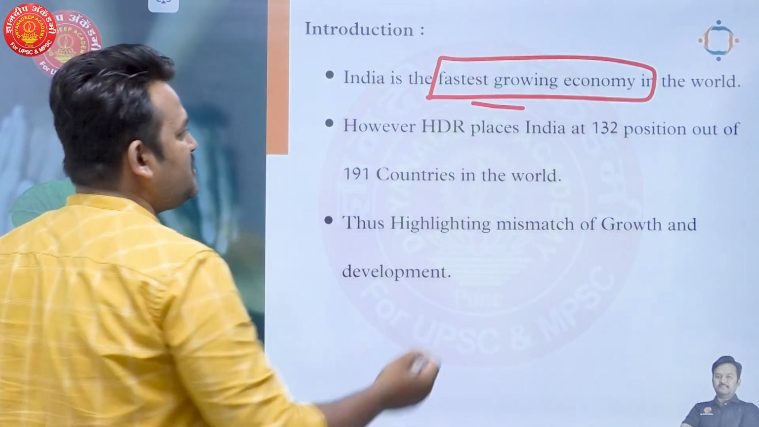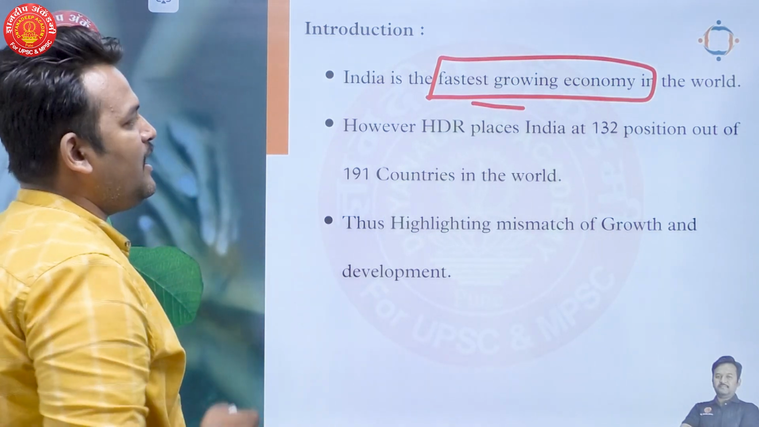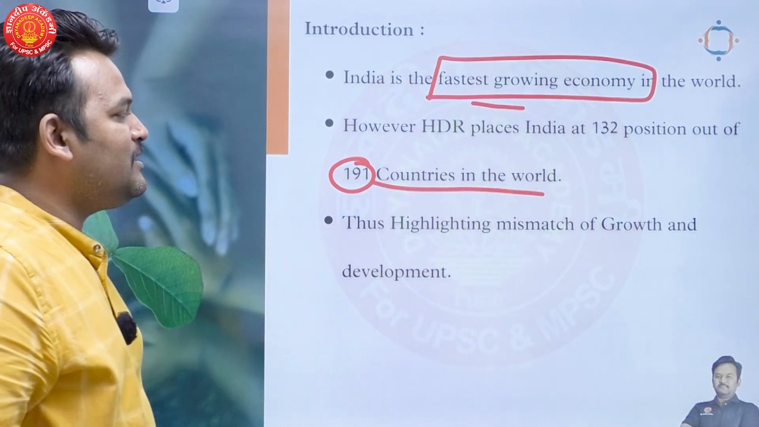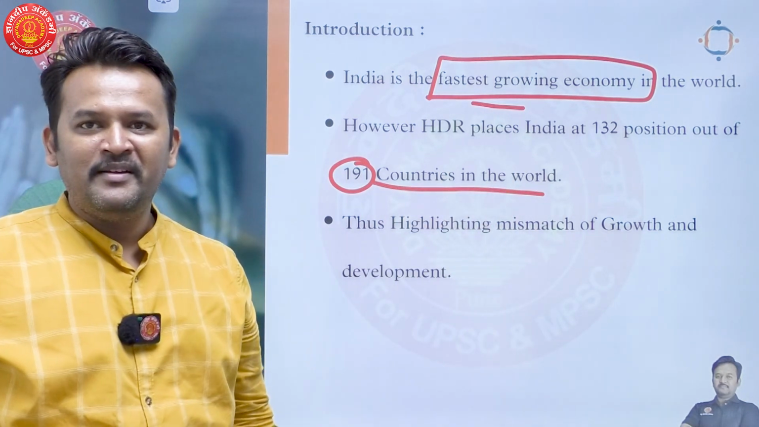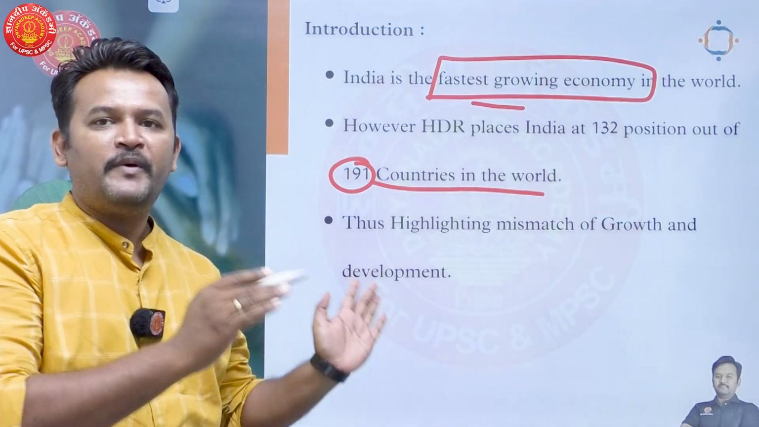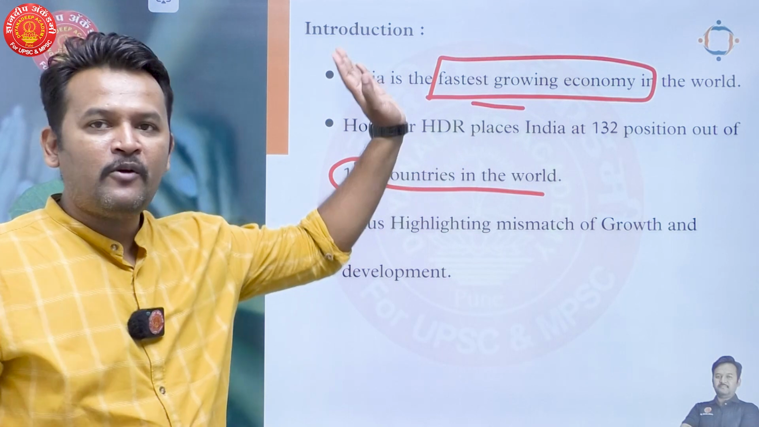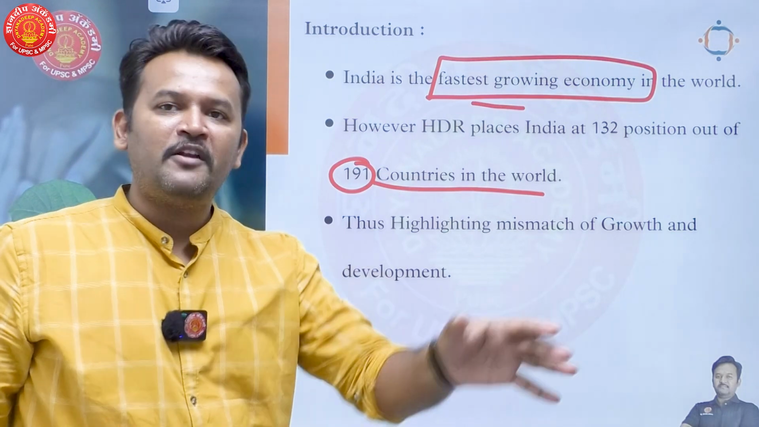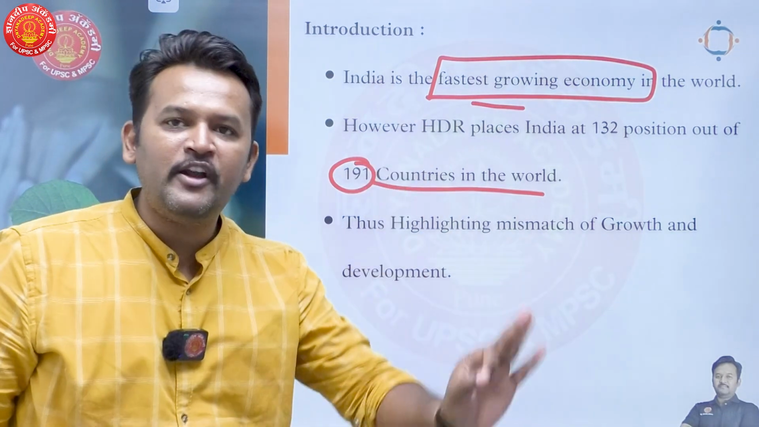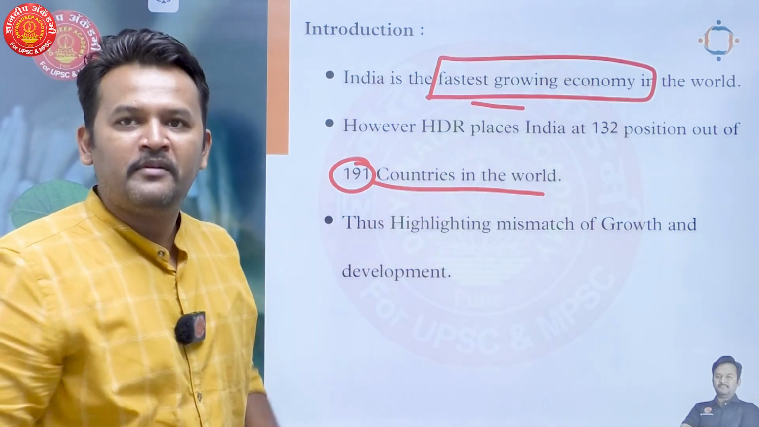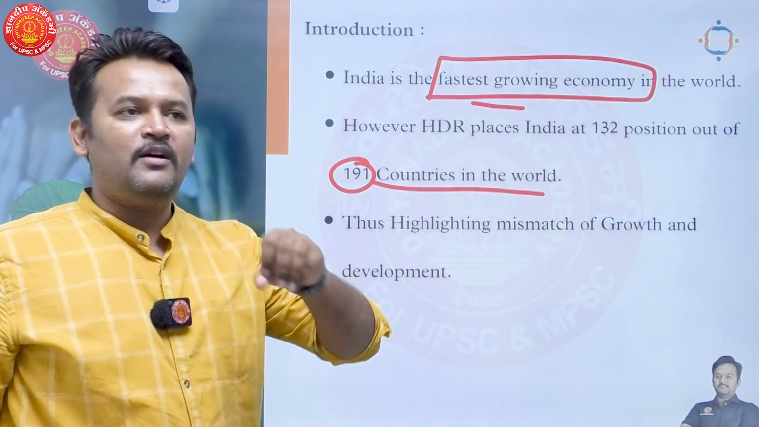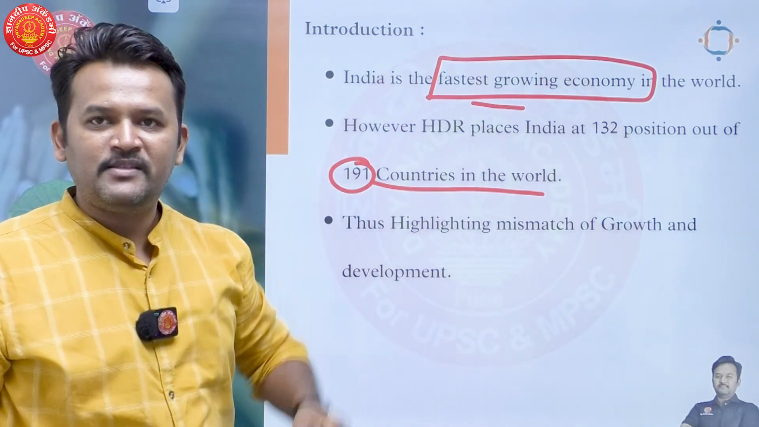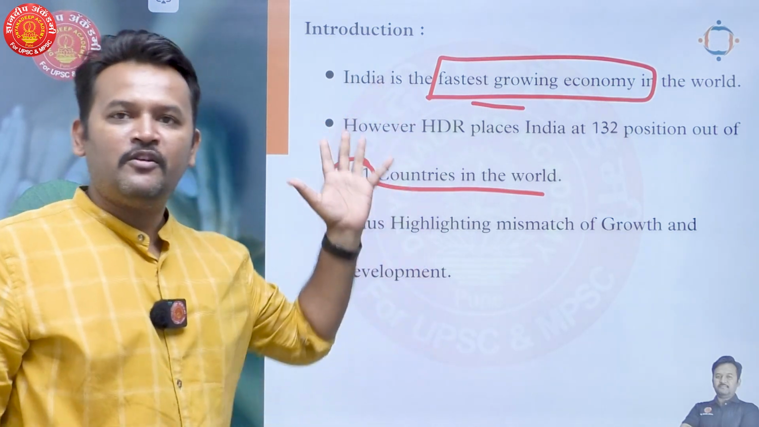However, the Human Development Report places India at 132nd position out of 191 countries in the world, thus highlighting the mismatch of growth and development. This will form a proper introduction. This will bring proper context to the question. So we are not saying something on superficial facts. We are saying that we lack human development based on the Human Development Report. We are saying that the Indian economy is the fastest growing economy and 5th largest economy in the world based on some facts. So this will form the introduction of our question.